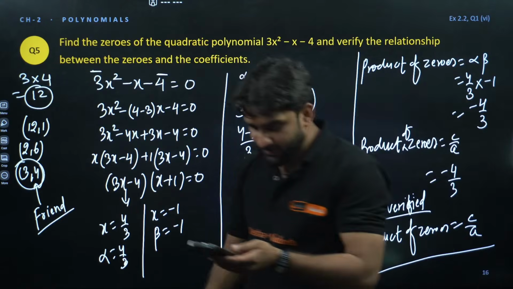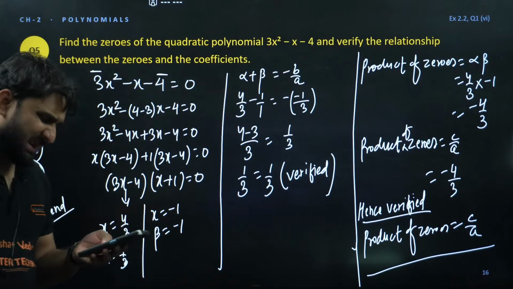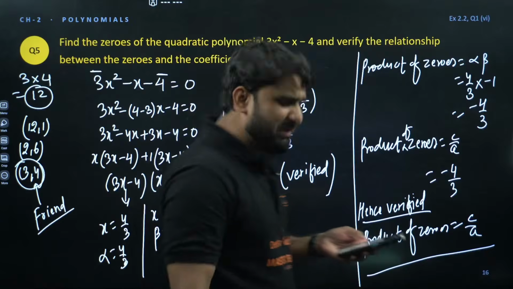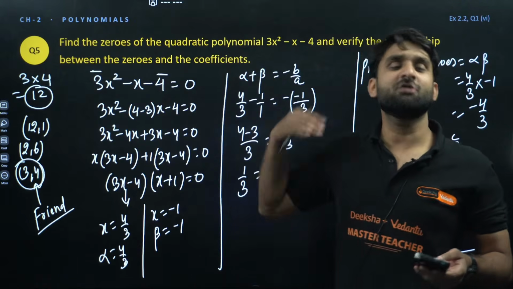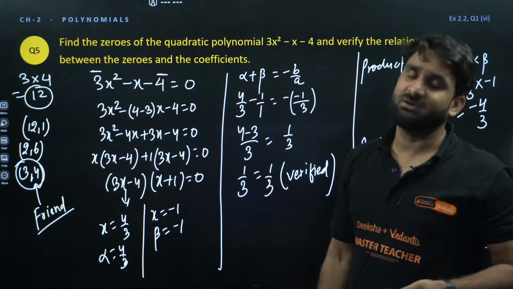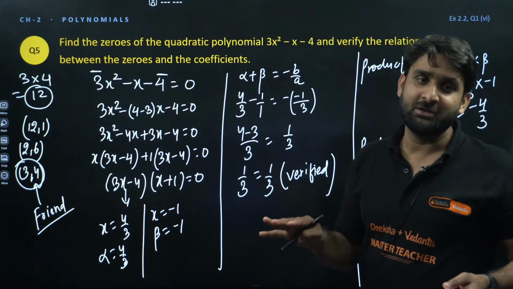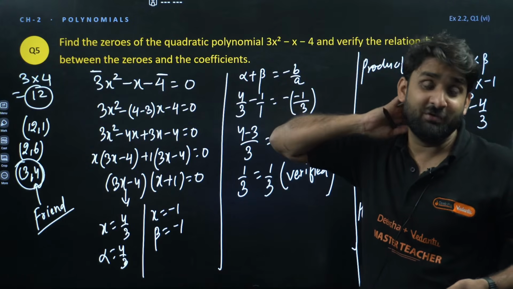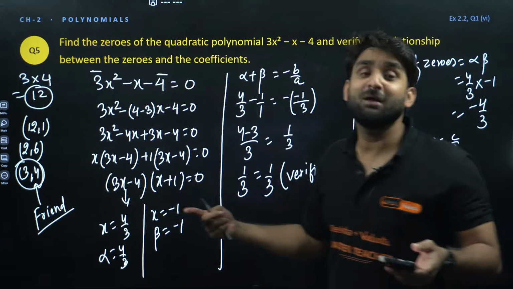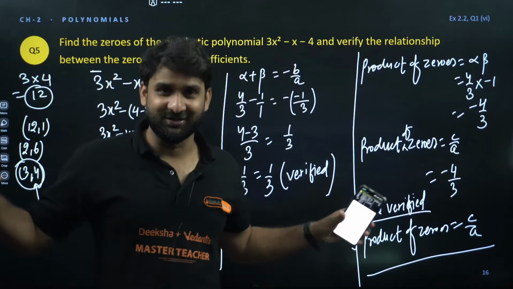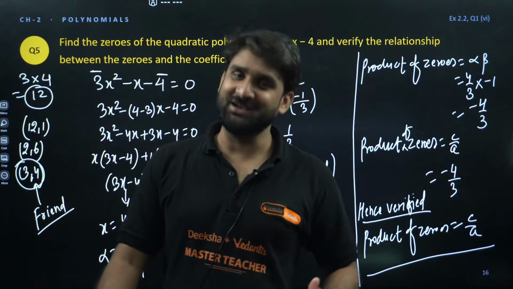Hi everyone. We can solve this by using quadratic formula. Yes, you can apply anything. But why waste time? If this is also easy, if you are comfortable with middle term splitting method, go with this. Quadratic formula is very powerful, undoubtedly. But we use quadratic formula when we are not able to solve the quadratic polynomial by middle term splitting method, when all the doors are closed, then quadratic formula comes up as Bahubali.